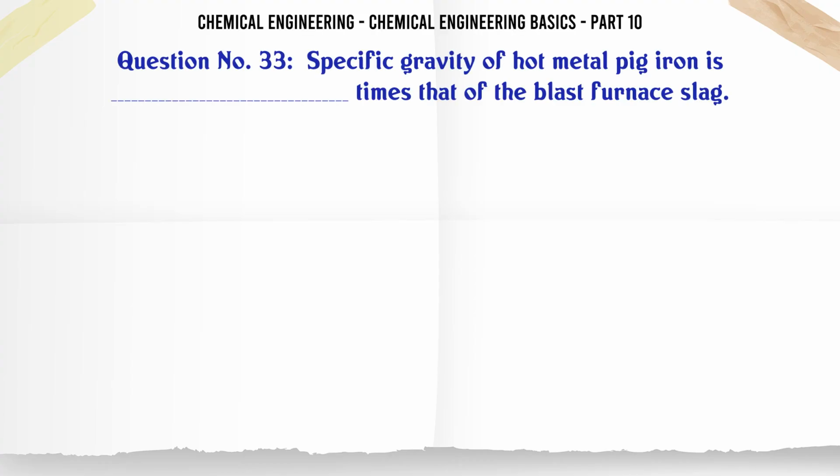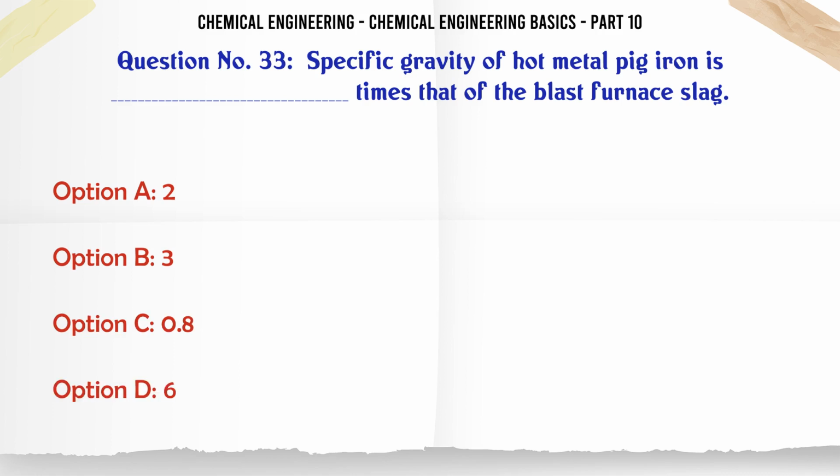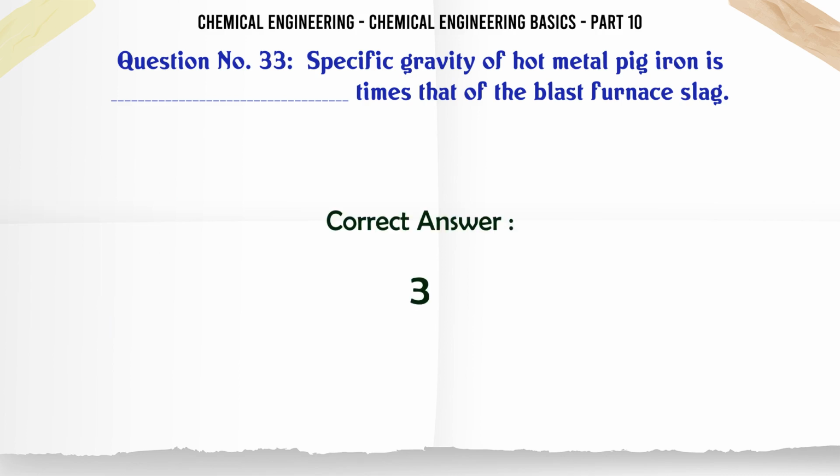Specific gravity of hot metal pig iron is times that of the blast furnace slag. A. 2. B. 3. C. 0.8. D. 6. The correct answer is 3.